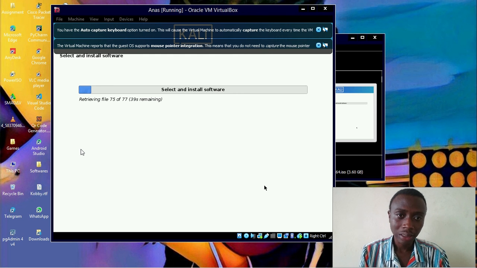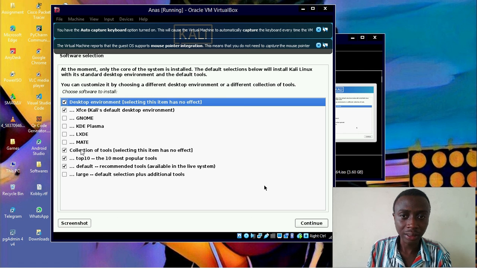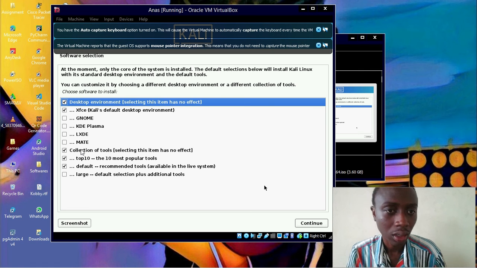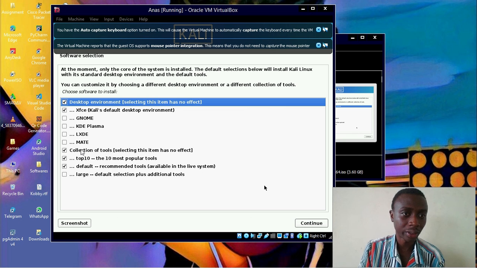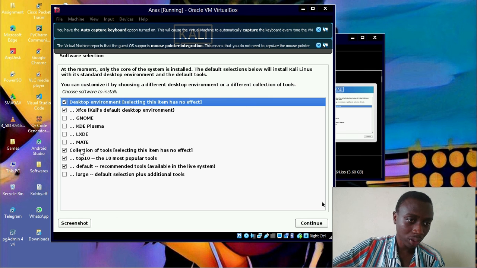forward it. Okay, so I just paused it so that the software installation process will just finish up, and when it finishes, this is the next interface that we have, and we are going to leave everything as default. The desktop environment we want, yes. XFCE, Kali default desktop environment, yes. And the rest are advanced. We are going to do them later.